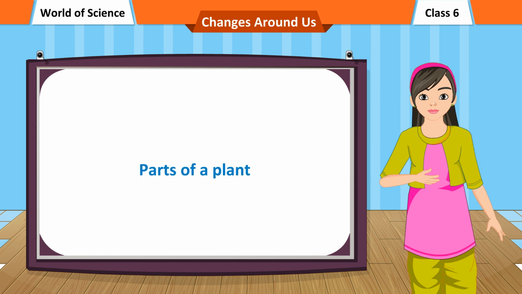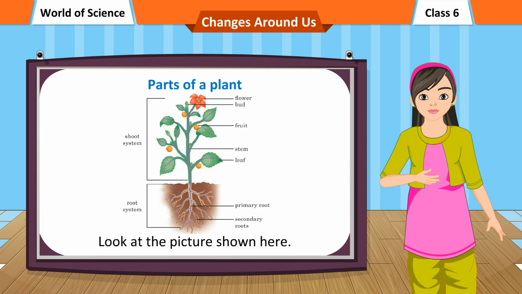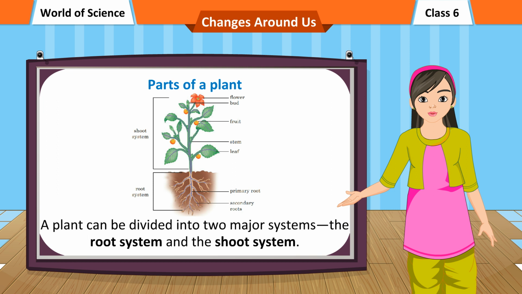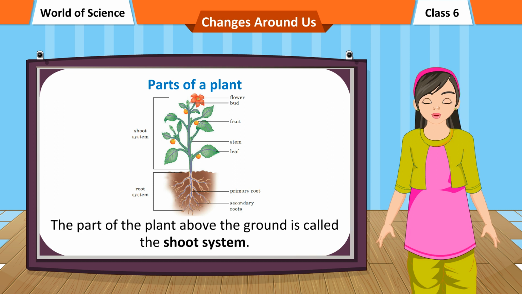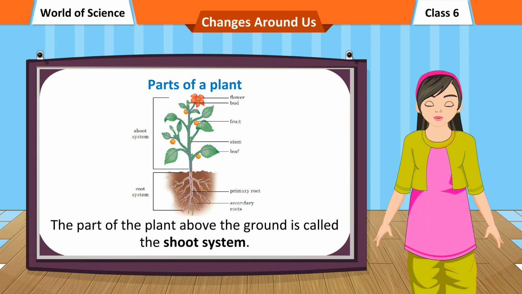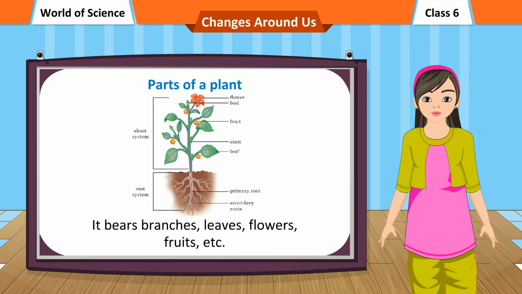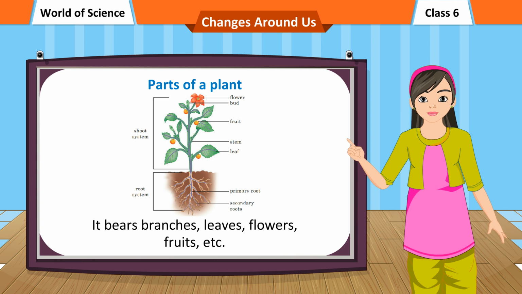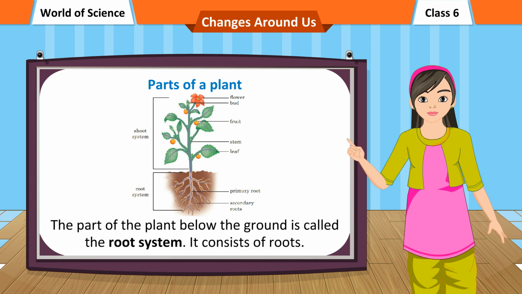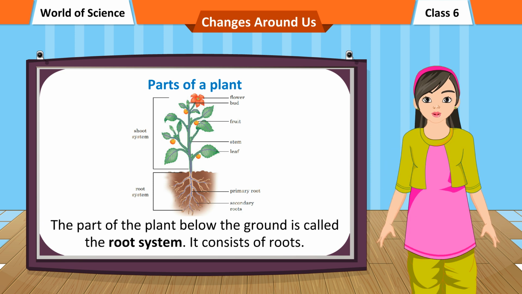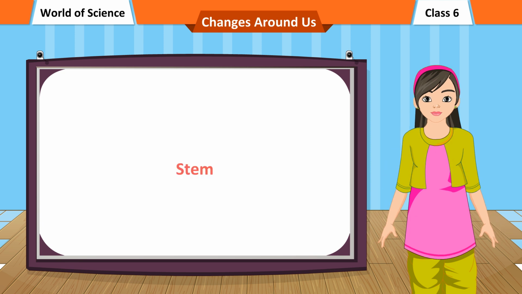Parts of a plant. Look at the picture shown here. A plant can be divided into two major systems: the root system and the shoot system. The part of the plant above the ground is called the shoot system. It bears branches, leaves, flowers, fruits, etc. The part of the plant below the ground is called the root system. It consists of roots.